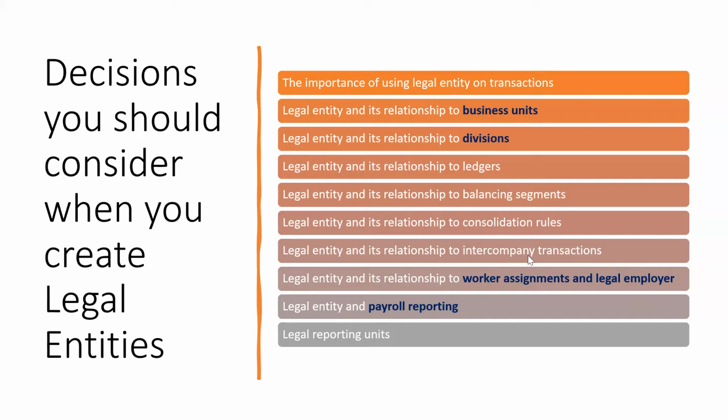These are the 4 bullet points you have to consider when defining your legal entity. Is this much clear? Anyone who does not understand these 4 points, please raise your hand, and I will explain again.